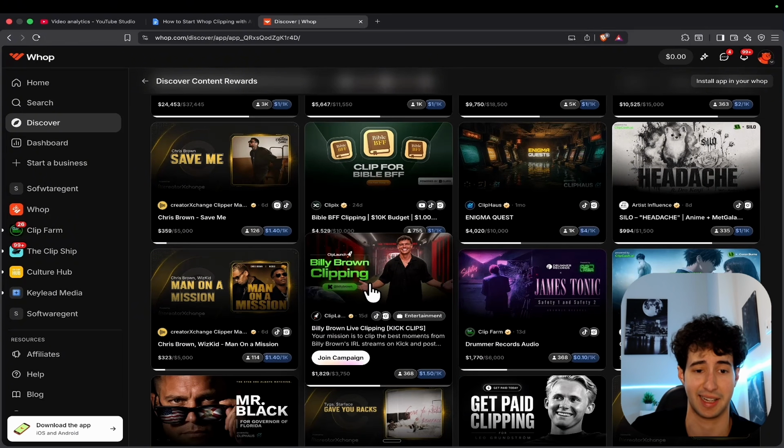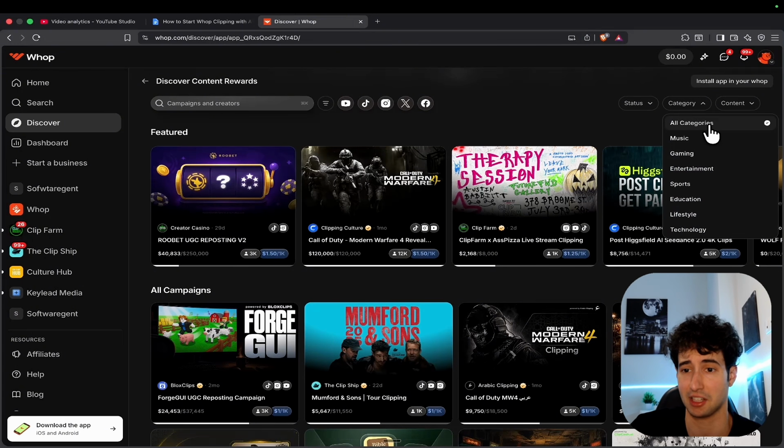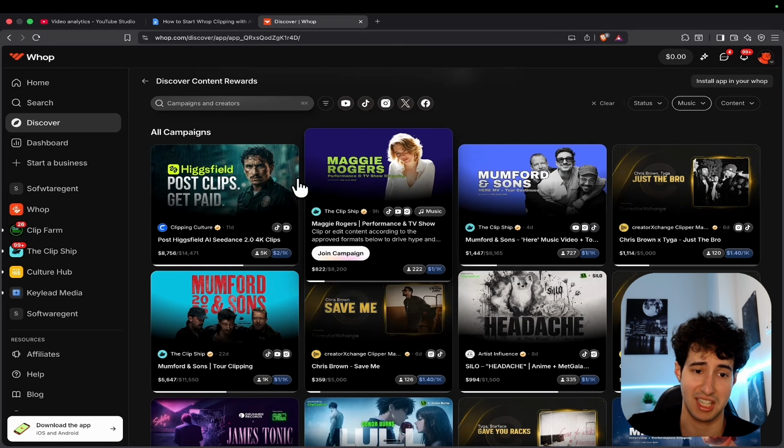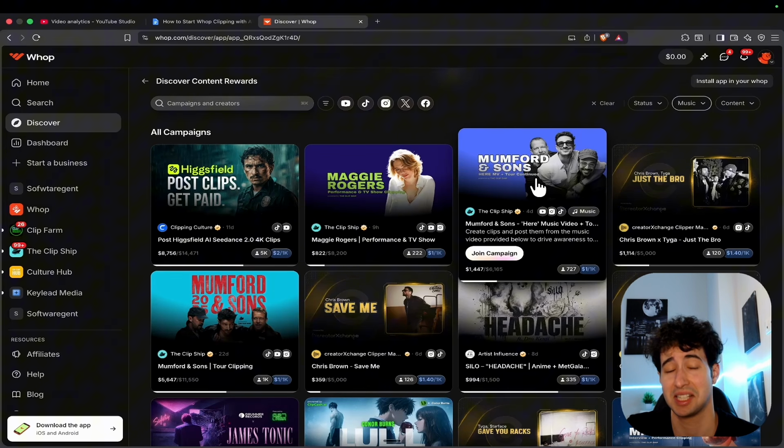and for independent creators. Now, there are actually multiple clipping categories that you will see over here, which you can sort by coming over here in the category button and selecting the one that you want. Now, the main ones are music, which has some of the lowest payouts per 1000 views. It usually tends to be the easiest one to get views on, since most of the time you simply have to put that artist's song in a TikTok or reel that you upload.